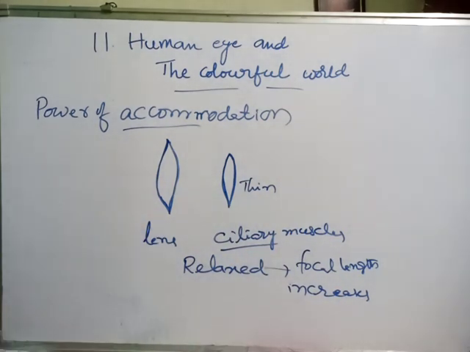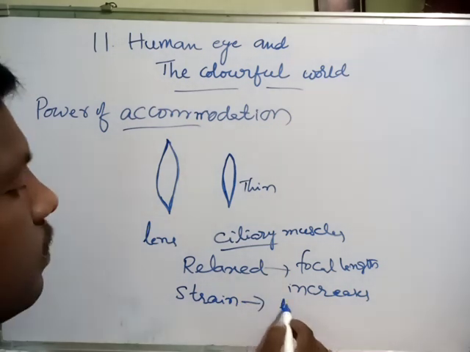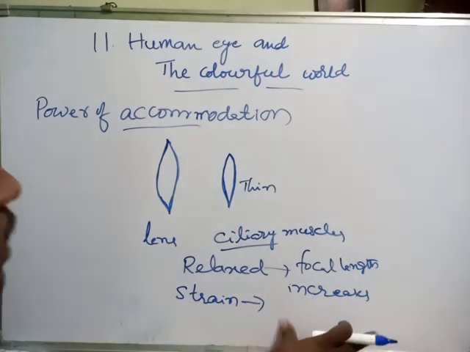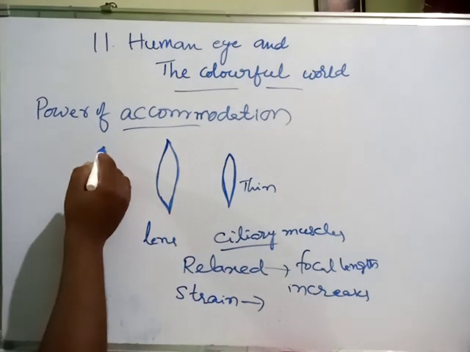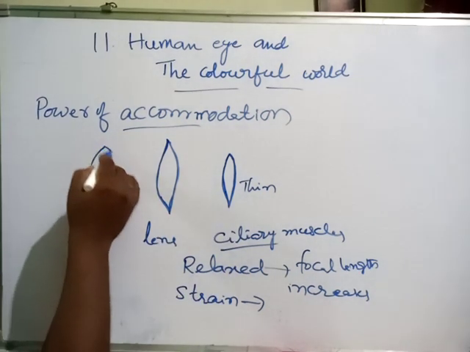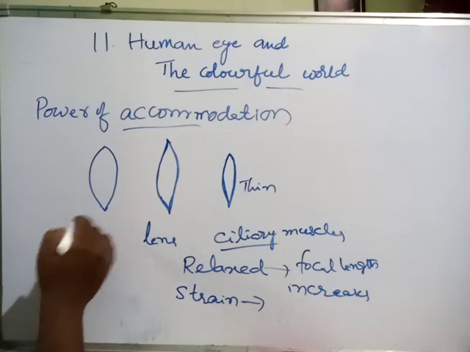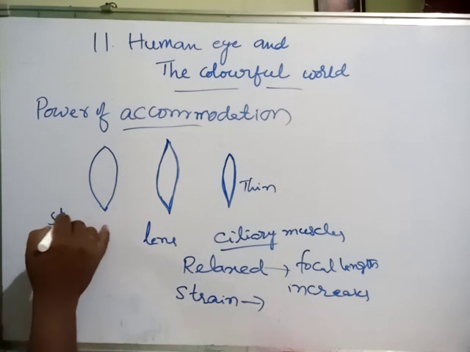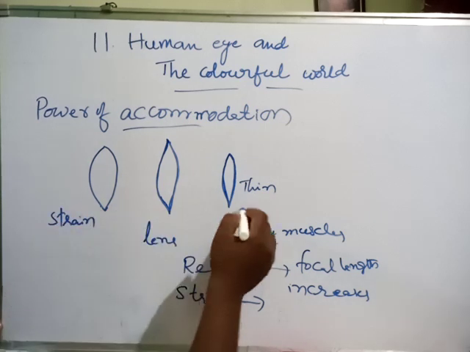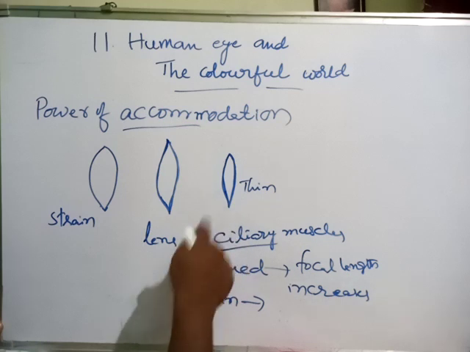Now the reverse: when the ciliary muscles are strained, what will happen? The focal length decreases and the lens thickness will be more. This is when the ciliary muscles are strained, and the other condition is when they are relaxed.